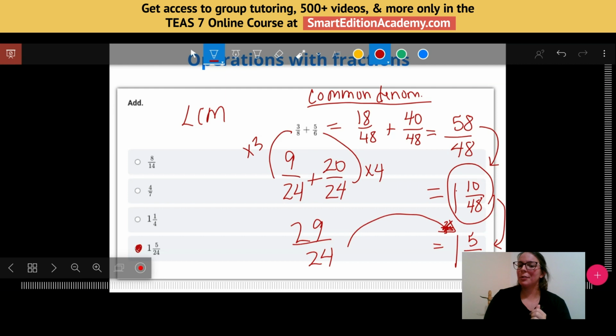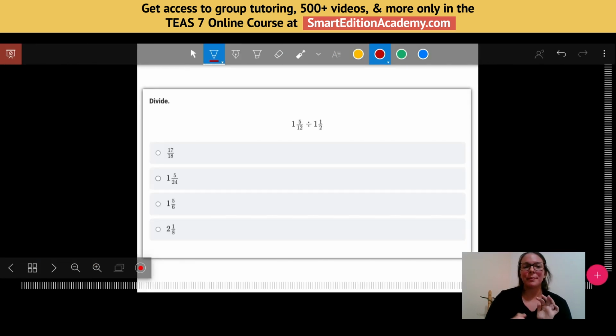Okay, so this was also a good review of that mixed number to improper fraction and vice versa, as well as simplifying. So lots of different things going on here. For our next example, we're going to try division with fractions. And actually, this one is division of mixed numbers. So again, I'm trying to show you a few different topics within this content at the same time because this is likely what you will see.